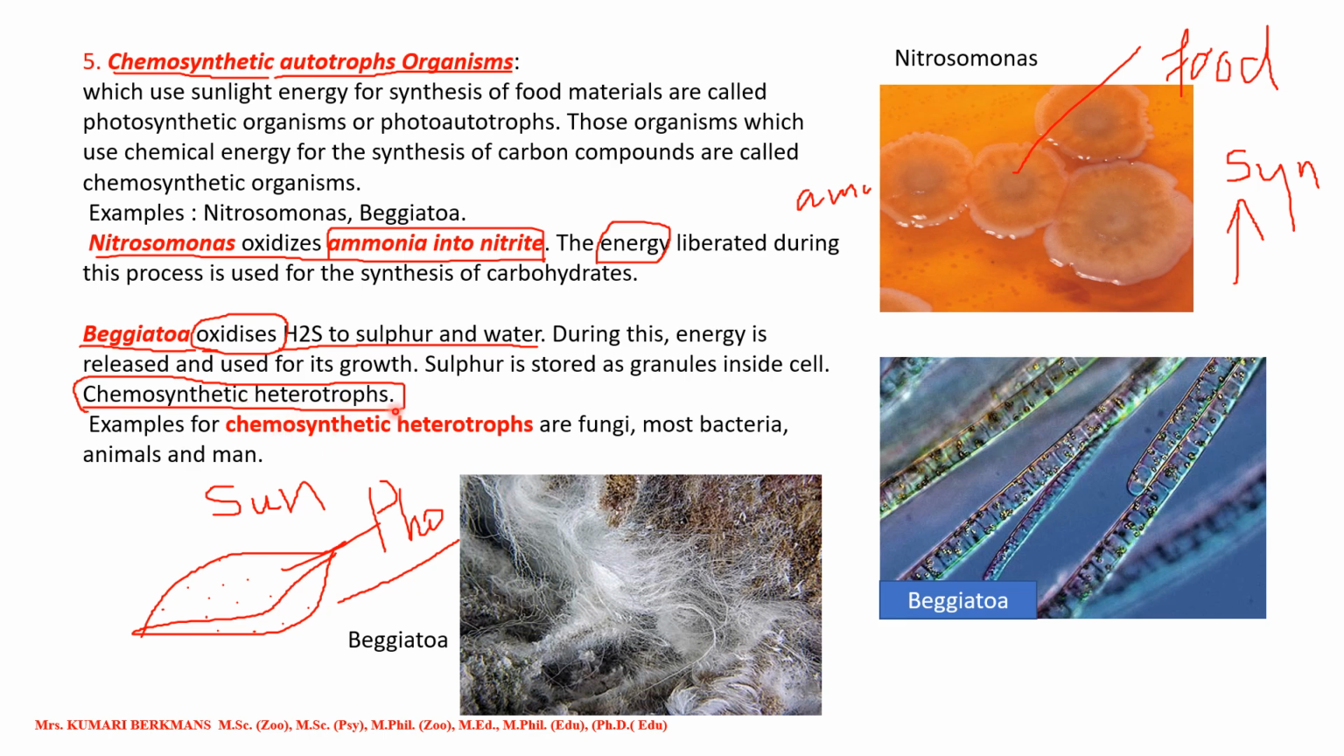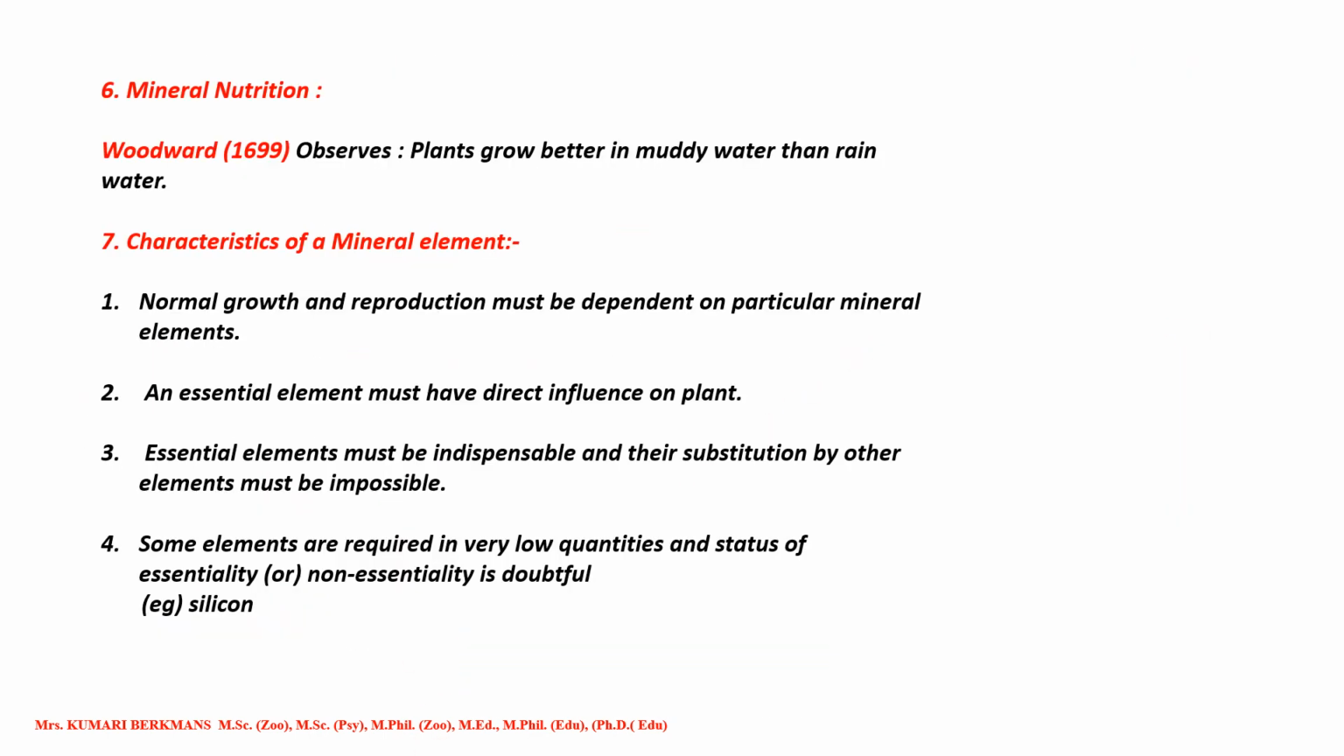Examples of chemosynthetic heterotrophs are fungi, most bacteria, animals, and man. We are utilizing other organisms to get the chemicals. We are getting the food material from some other organism. Those organisms are called chemosynthetic heterotrophs. Now let us see the next one.